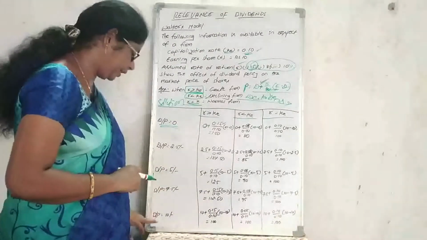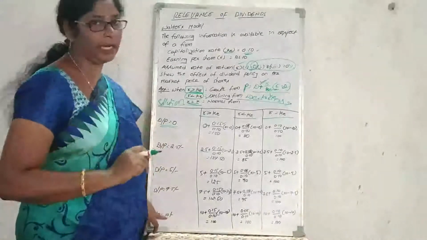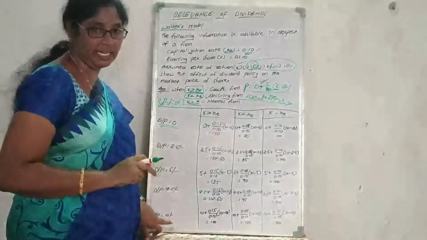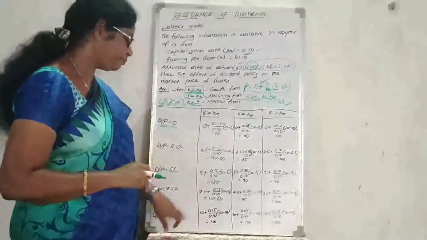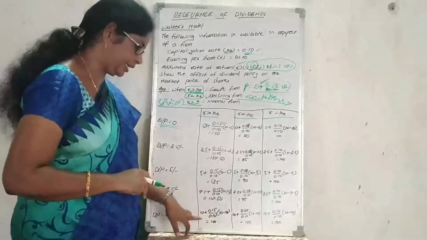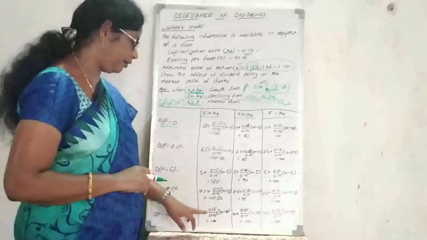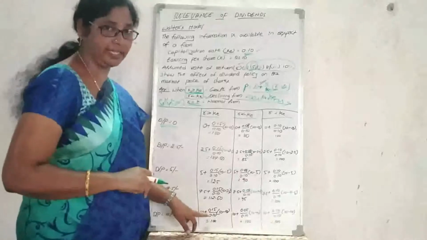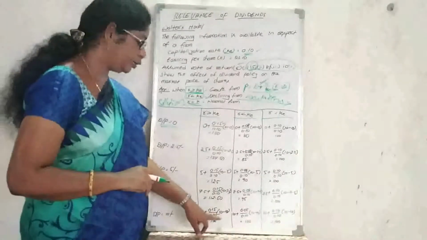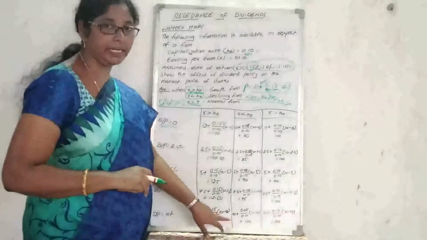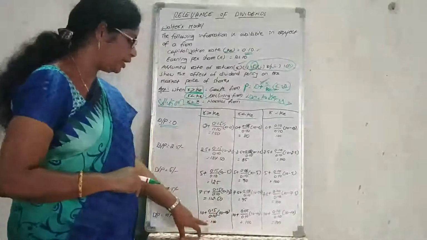And if they are declaring 100% payout, meaning 10 rupees as a dividend, the value will be 10 rupees plus required rate of return 0.15 divided by 0.10 as the cost of capital, into earning per share 10 rupees minus the dividend 10 rupees, that equals 100 rupees.